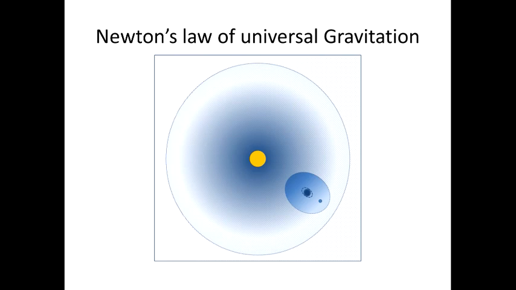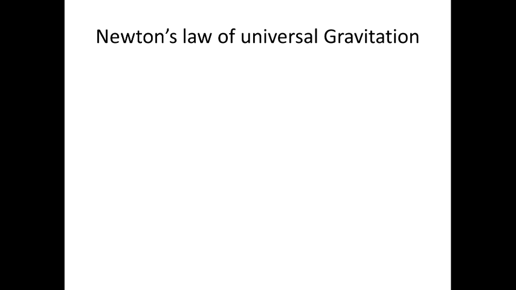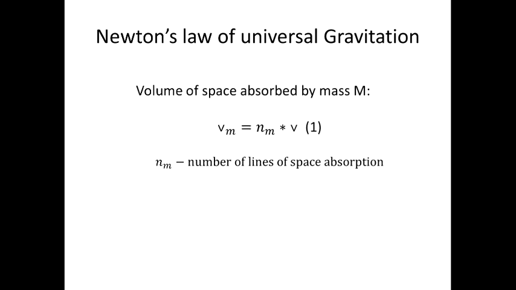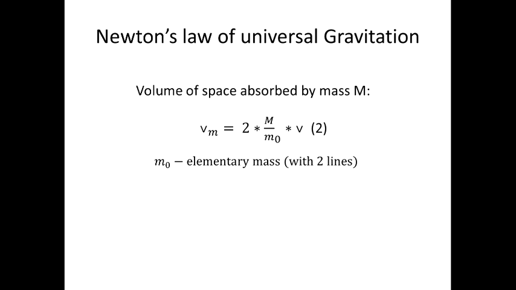But let's return to Newton's law. Derivation of the equation for acceleration of the space flow toward the mass is based on the assumption that space absorbed by a particle of matter should be replaced by the flow of space from outside. We know that the mass can absorb a certain amount of space cells at once. The volume of absorbed space could be calculated by formula 1, or by formula 2, where we use the notion of elementary mass which absorbs only 2 space cells in a cycle and can be used as a unit of mass to measure all other masses.